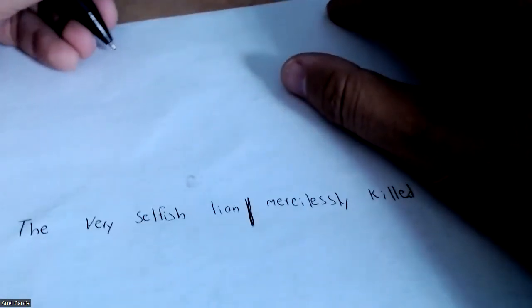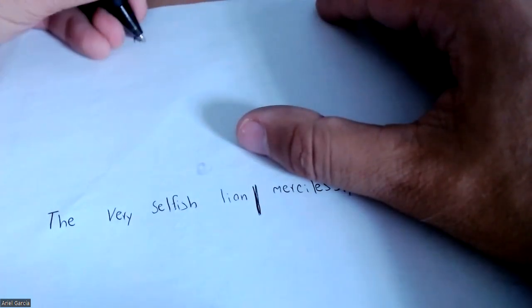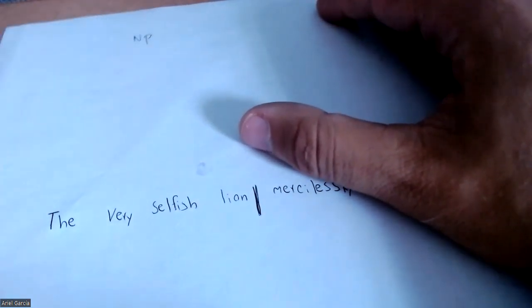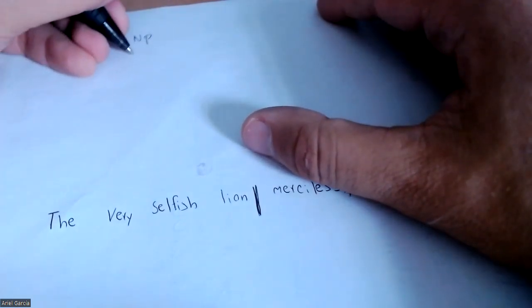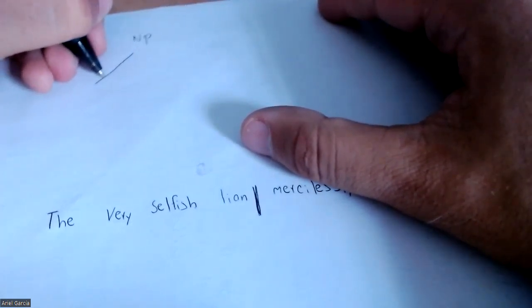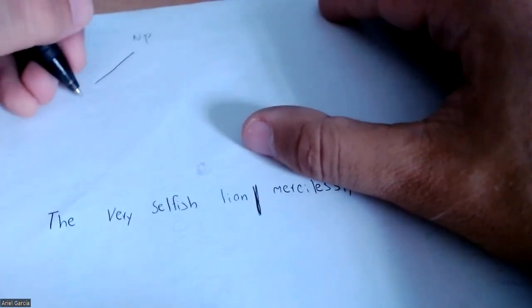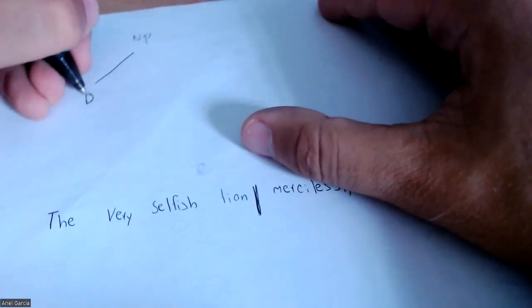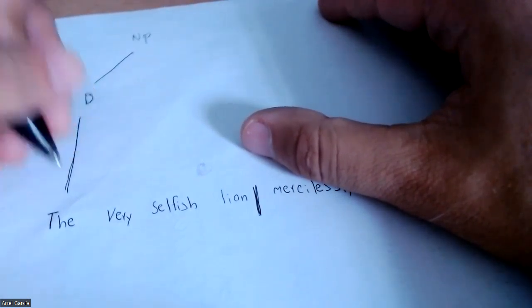So we are going to separate this into the noun phrase. This is going to be the noun phrase. In this part of the sentence, we are going to divide it into different parts of speech. As you may know, this is going to be a determiner. The determiner, "the", is going to be the part of the syntax tree that we are going to put.